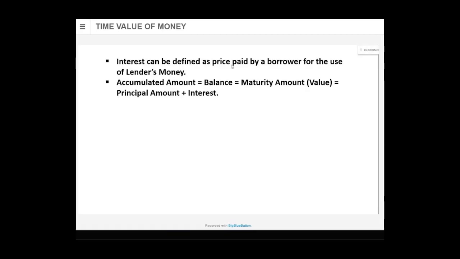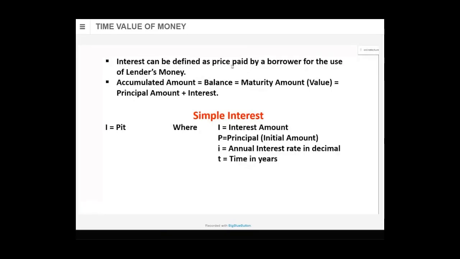Okay. Then next. First, as I said, today we'll be discussing only simple interest. There are formulas for simple interest. First formula: capital I is equal to P into small i into small t, where capital I is the interest amount, P is the principal, that is the initial amount, the amount which you have deposited in a bank.